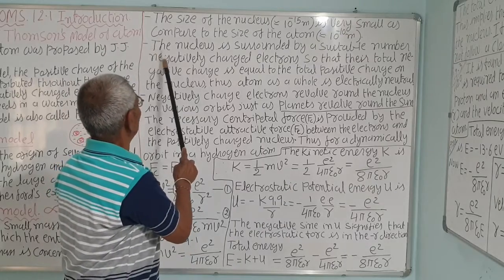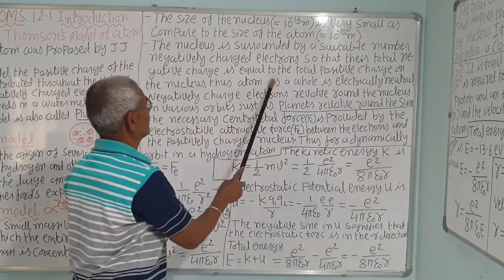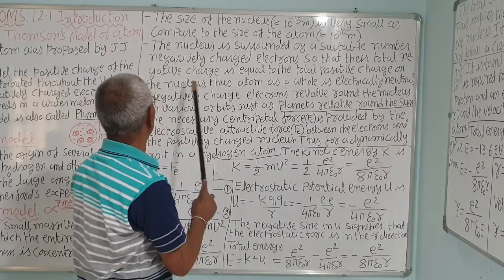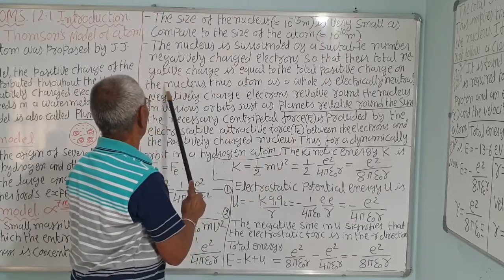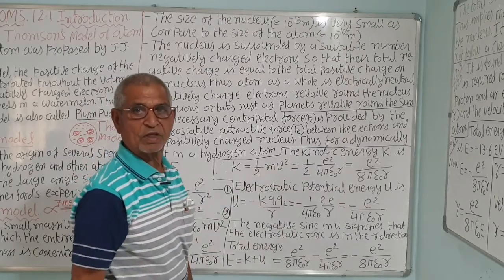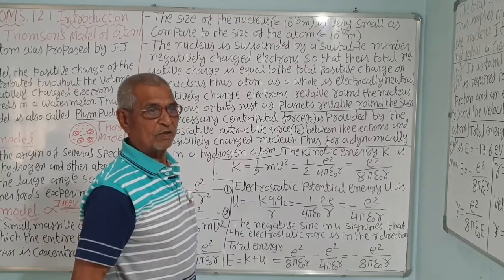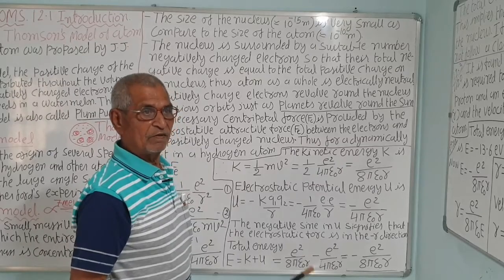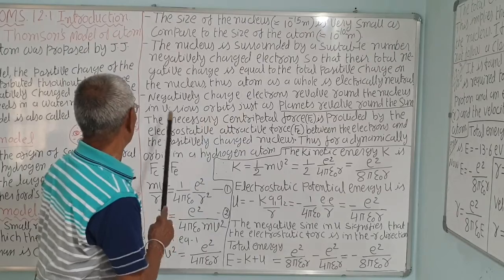Number 2, the nucleus is surrounded by a suitable number of negatively charged electrons, so that the total negative charge is equal to the total positive charge on the nucleus. Thus, the atom as a whole is electrically neutral. That shows the neutral character of the atom, because the positive charge is equal to the negative charge of the electrons. So, the net charge is 0.